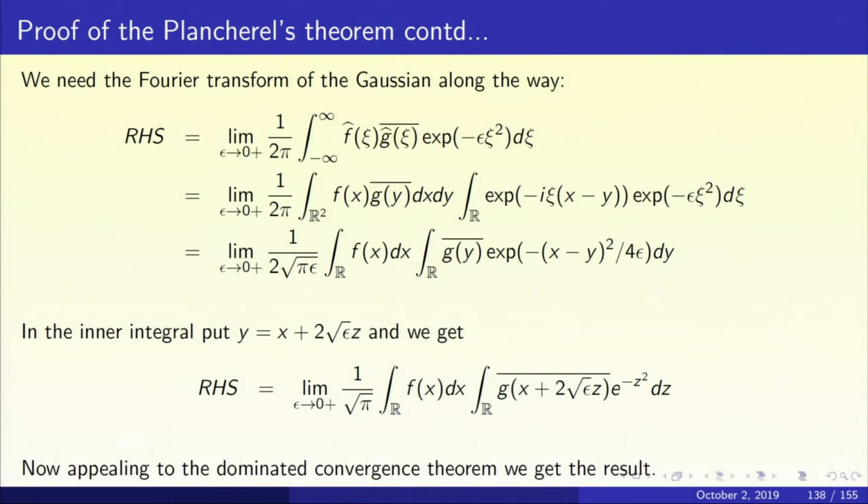I can apply the dominated convergence theorem because f and g are rapidly decreasing. Take the limit inside the integral sign, you get g of x bar, which doesn't depend on z, so it comes out. What is left over? Integral over R of e to the power minus z squared dz, which is root pi, and the root pi cancels out, and we get RHS equal to LHS, and the proof is complete. And Plancherel's theorem is completed.